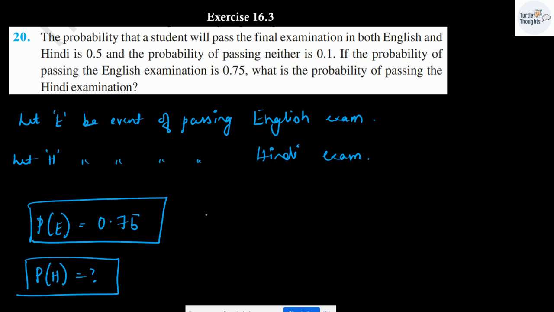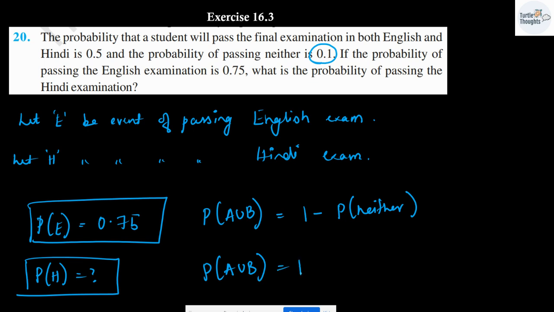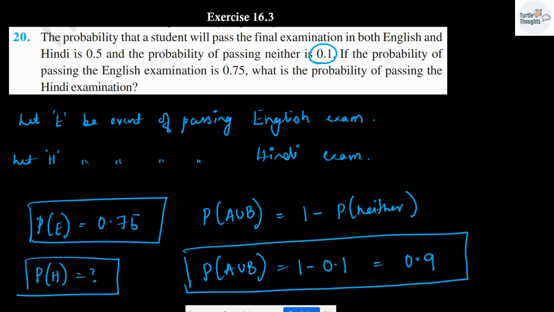Probability of E union H is going to be, they have given that the probability of passing neither is 0.1. E union H will be equal to 1 minus probability of neither. Probability of E union H will be equal to 1 minus 0.1. This will be equal to 0.9.